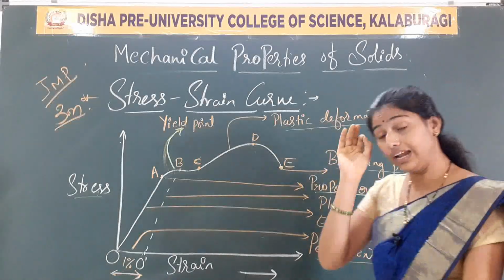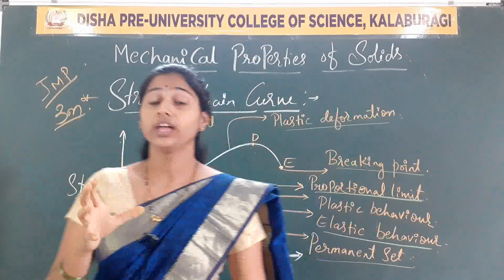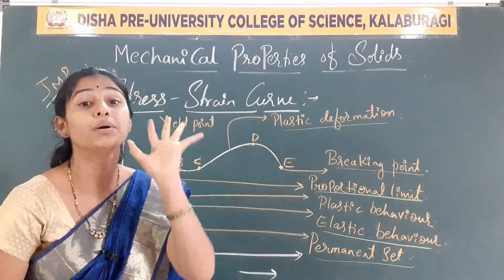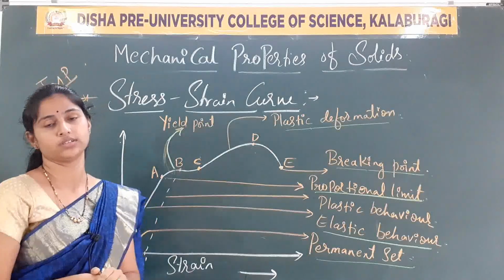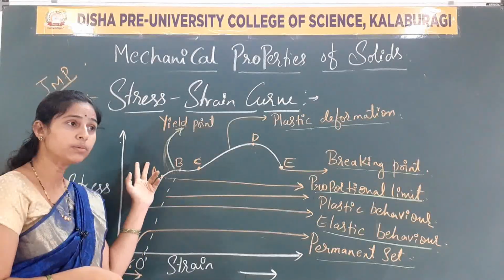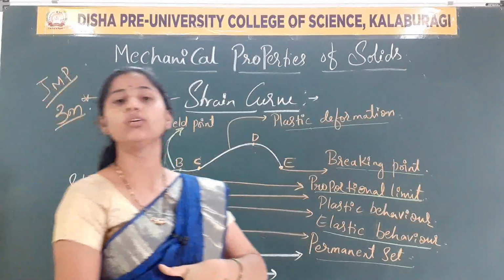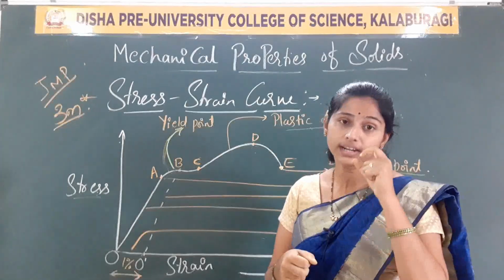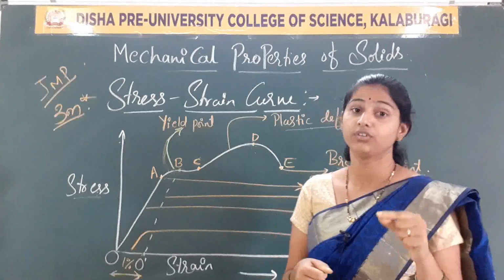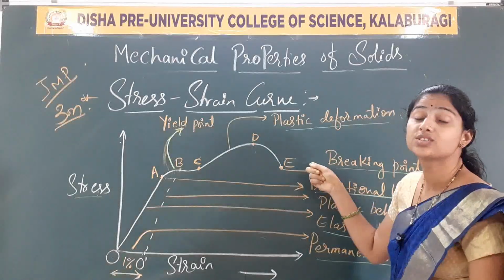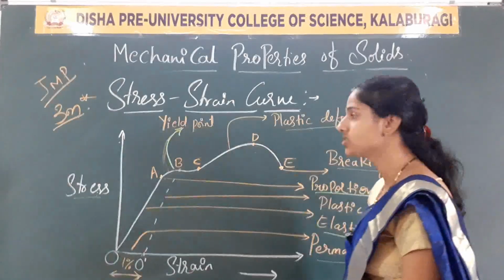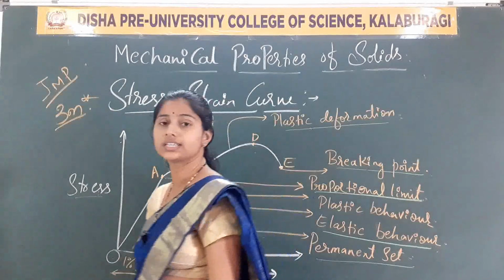It is the ultimate strength, where the material can bear the maximum deforming force. The maximum deforming force applied on that material can be withstood by the metallic wire, which shows the breaking stress here.